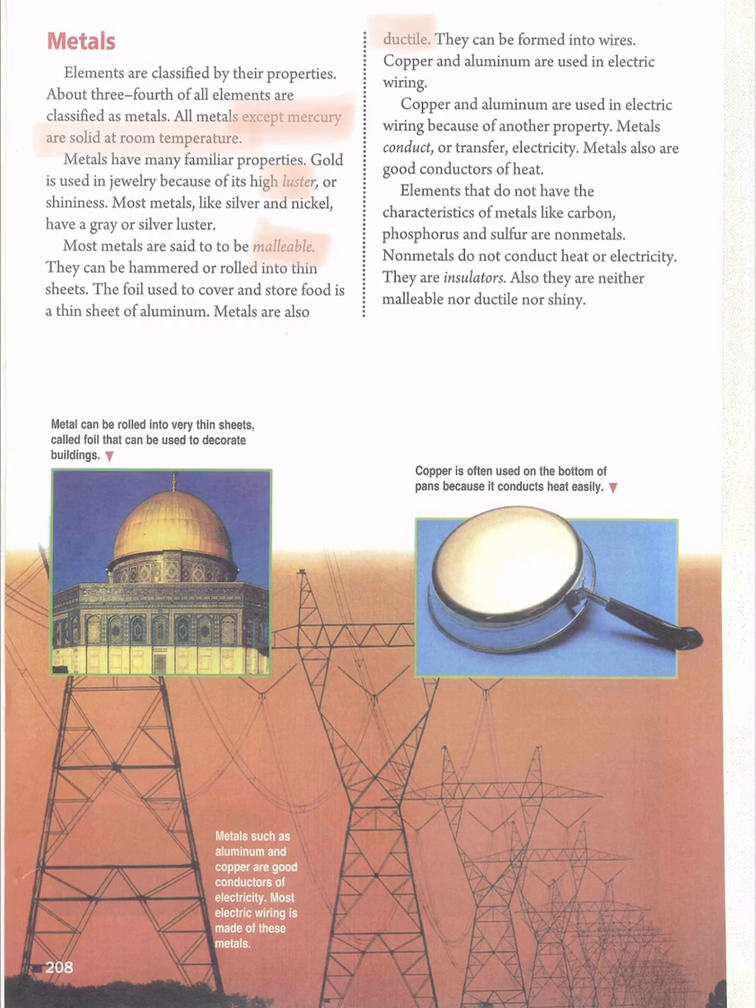Elements that don't have the characteristics of metals, like carbon, phosphorus, and sulfur, are nonmetals. If they don't have the characteristics of metals like luster, malleability, and ductility, they will be nonmetals.